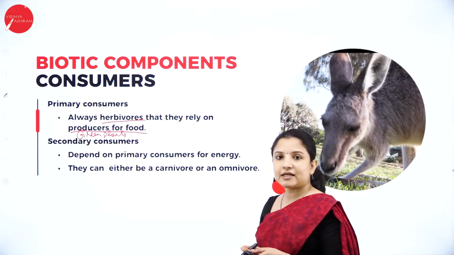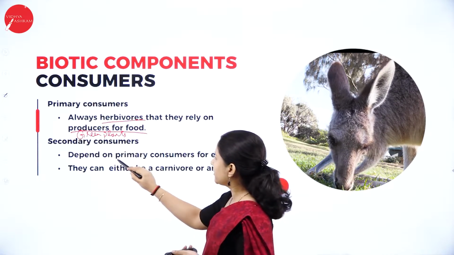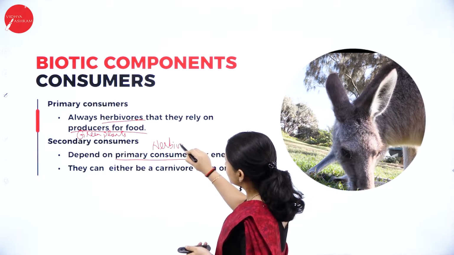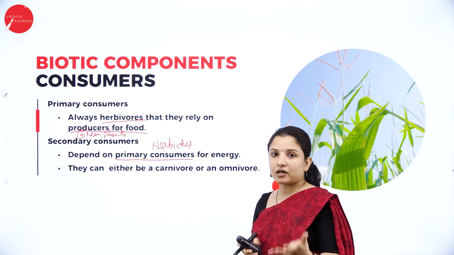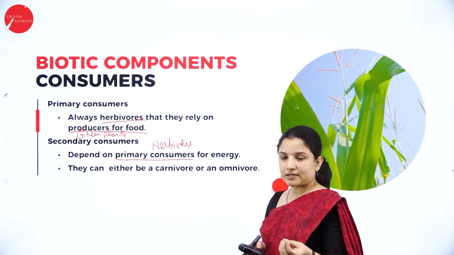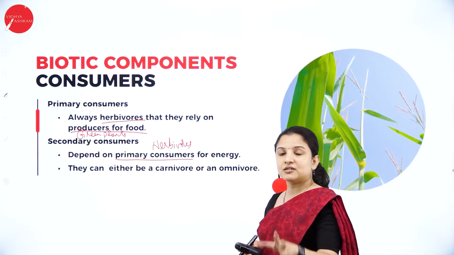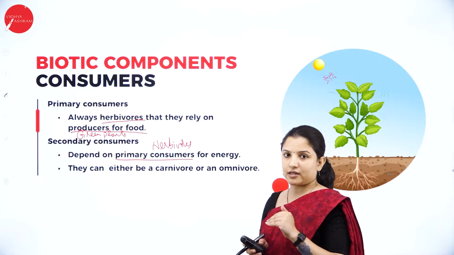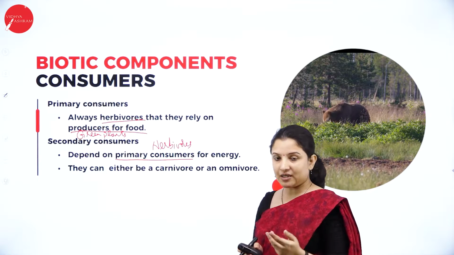Next, talking about secondary consumers. Secondary consumers always depend on the primary consumers. What are the primary consumers here? They are the herbivores. Herbivorous animals are always eaten by the carnivorous animals, right? Carnivorous animals therefore form the secondary consumers. Now, here you have to note one thing. When one organism is feeding on another, energy is passed into each of these organisms. All that we shall study in the function of the ecosystem in the coming session.